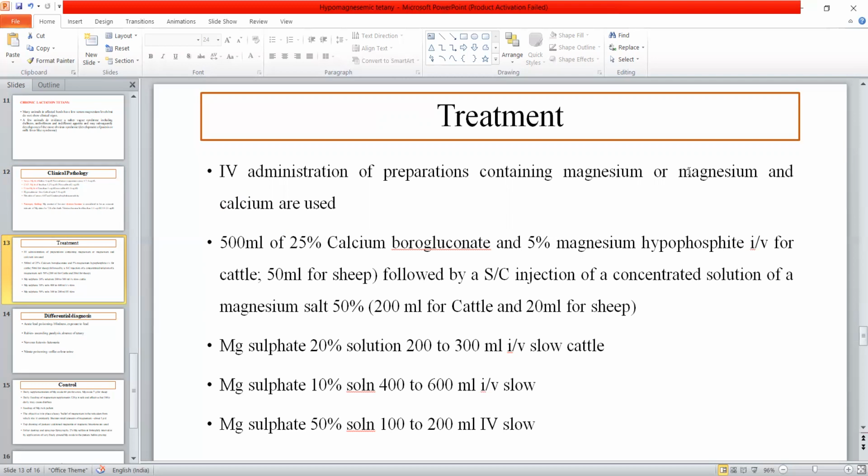Then other solutions like magnesium sulfate 20%, 10% or 50%, different solutions are there. So we have to give these infusions intravenously to the affected animal.